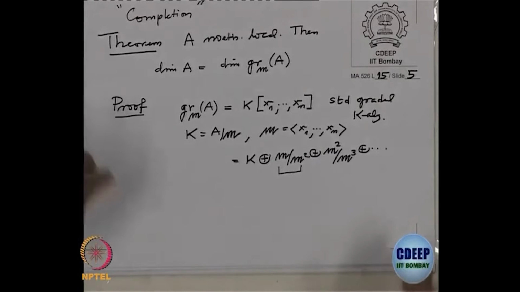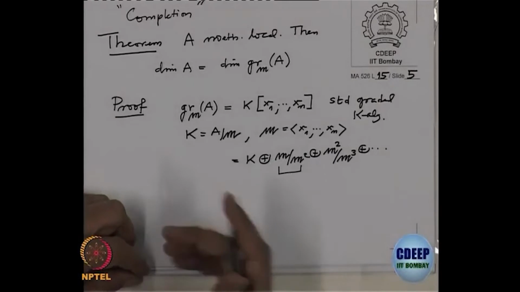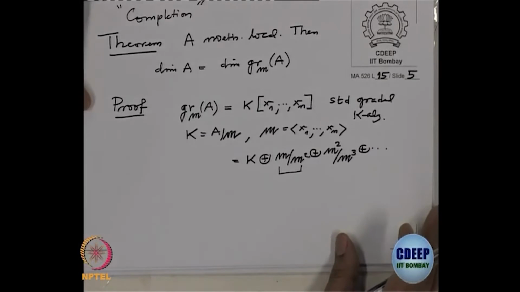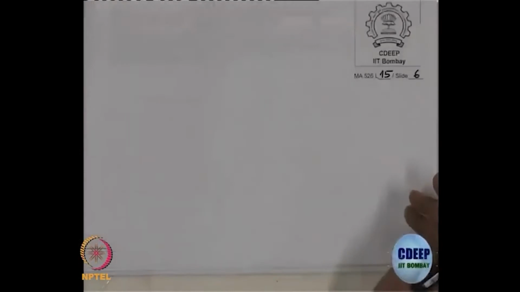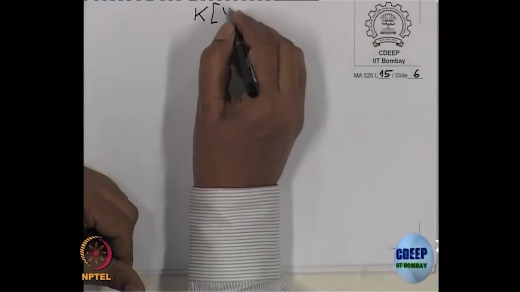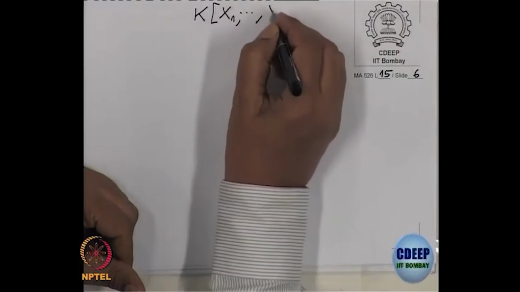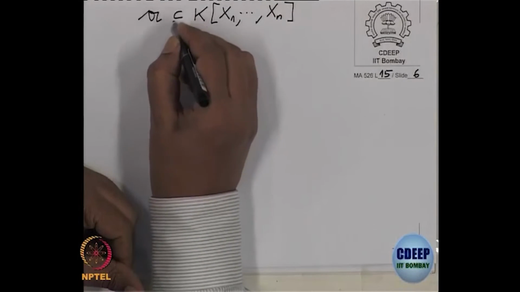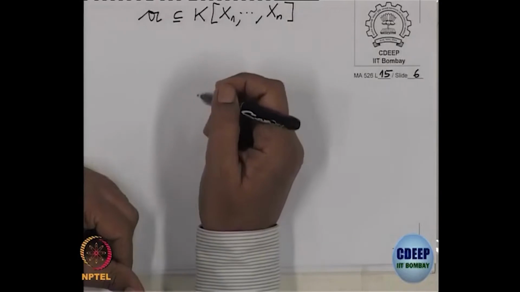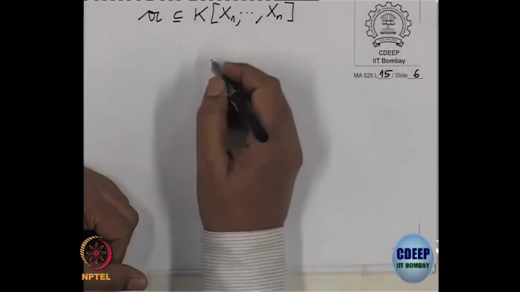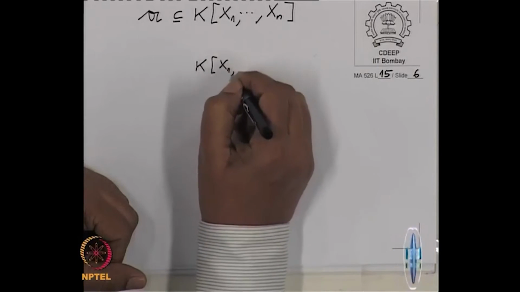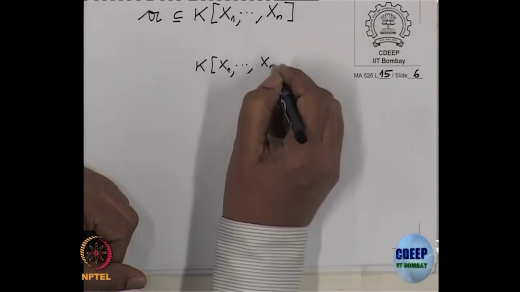That is the major step, but that is also okay. So, let us define. More generally, I have a polynomial algebra K[x1, ..., xn] and an ideal A in that, and I have the residue class algebra K[x1, ..., xn]/A.